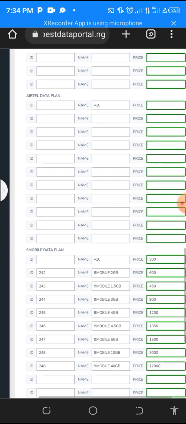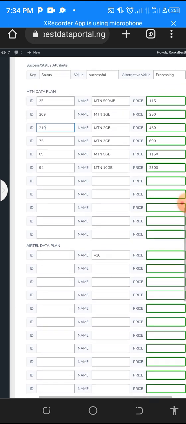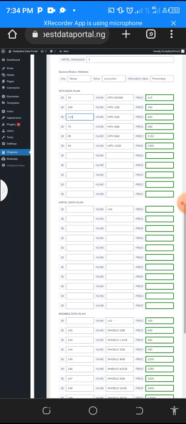And if there is Airtel SME, although there is no Airtel SME for now, but let's say it just came up again, they also make SME available. You come to this place. So you come to the place where there is SME, but for now we only have MTN SME. So after you have put the proper information, then you scroll.